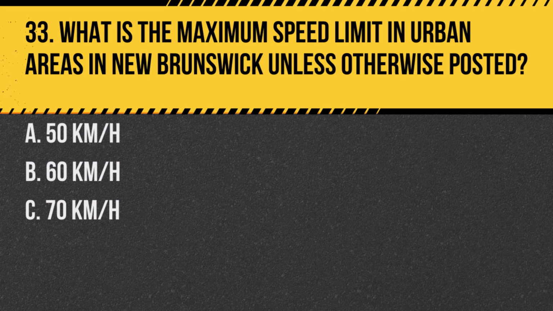A. 50 kilometers per hour. B. 60 kilometers per hour. C. 70 kilometers per hour. Answer: A. 50 kilometers per hour. The maximum speed limit in urban areas is 50 kilometers per hour unless otherwise posted.